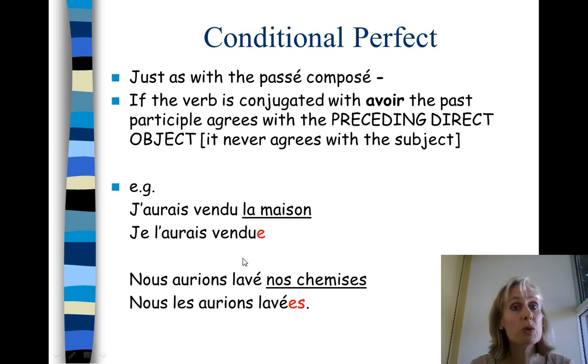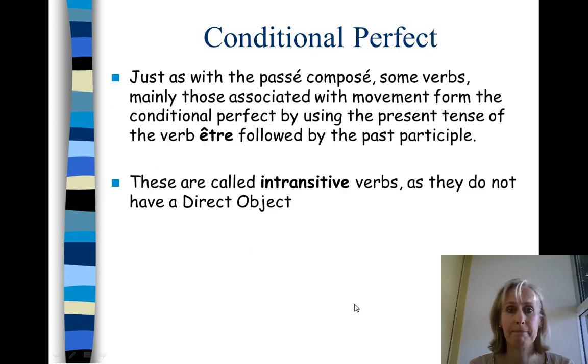Nous aurions lavé nos chemises, we would have washed our shirts. Nous les aurions lavées, we would have washed them. Preceding direct object, feminine plural, feminine e, plural s.